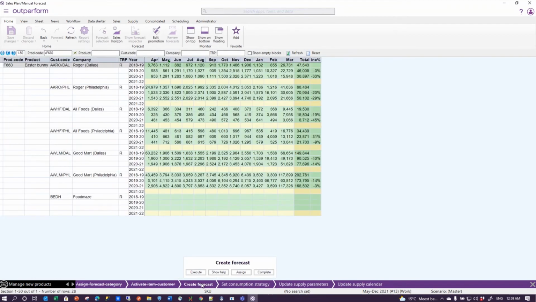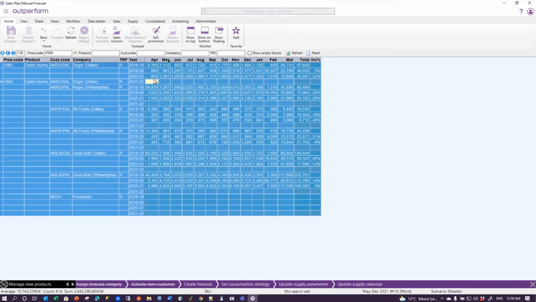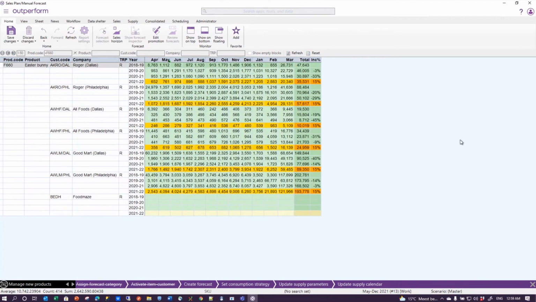Next step is creating the forecast. Forecast is empty. There is quite some sales history, so this product may not be accepted as being truly new, but we're just demoing it. And although it's the manual strategy, I will take a call from the F11, calling for help from the forecast engine. Forecast engine is doing a decent job on trying to predict it.